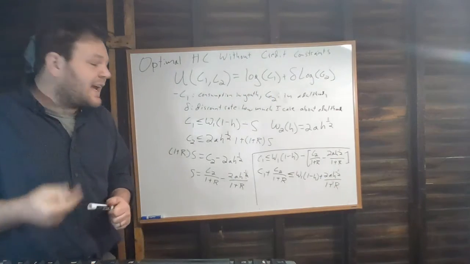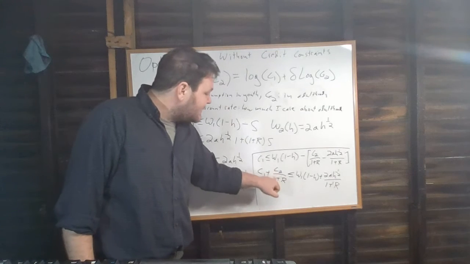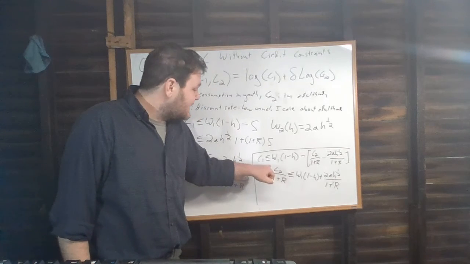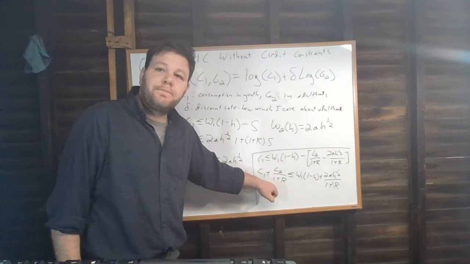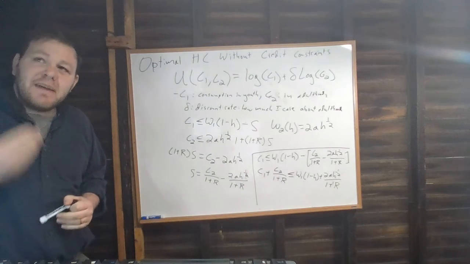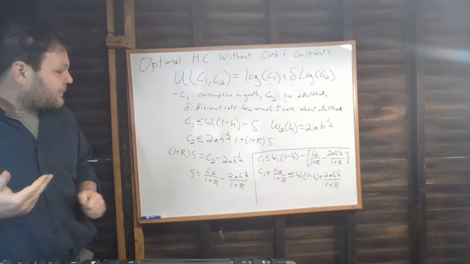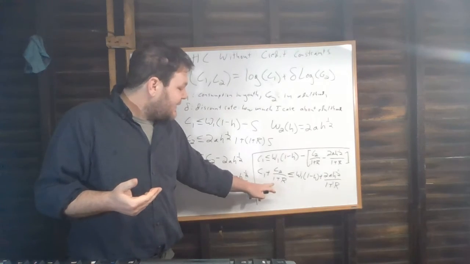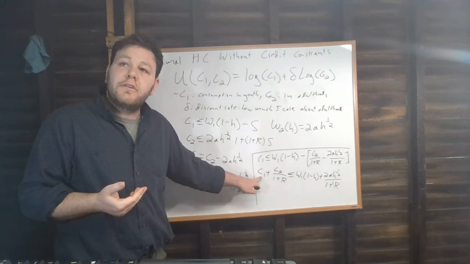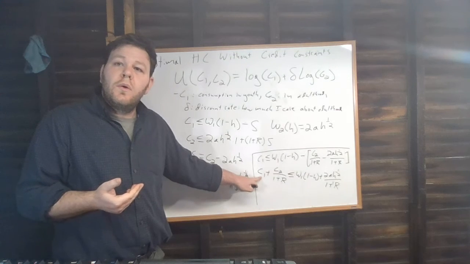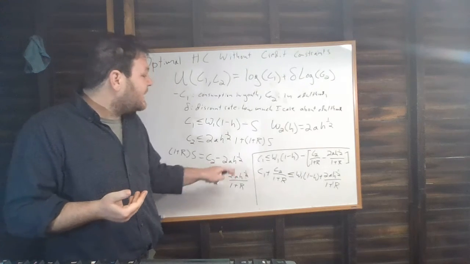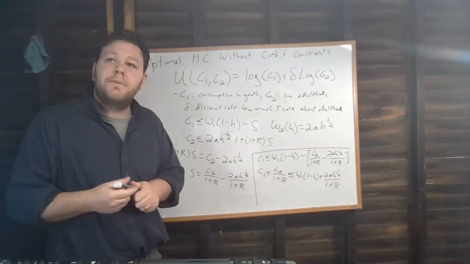So let's think for a second about why it is that the price of consumption in period 2 is going to be given by 1 over 1 plus R. If you think about this, if I decide that I want to spend $100 in period 1, what I'm giving up is the ability to save that $100 in period 1.